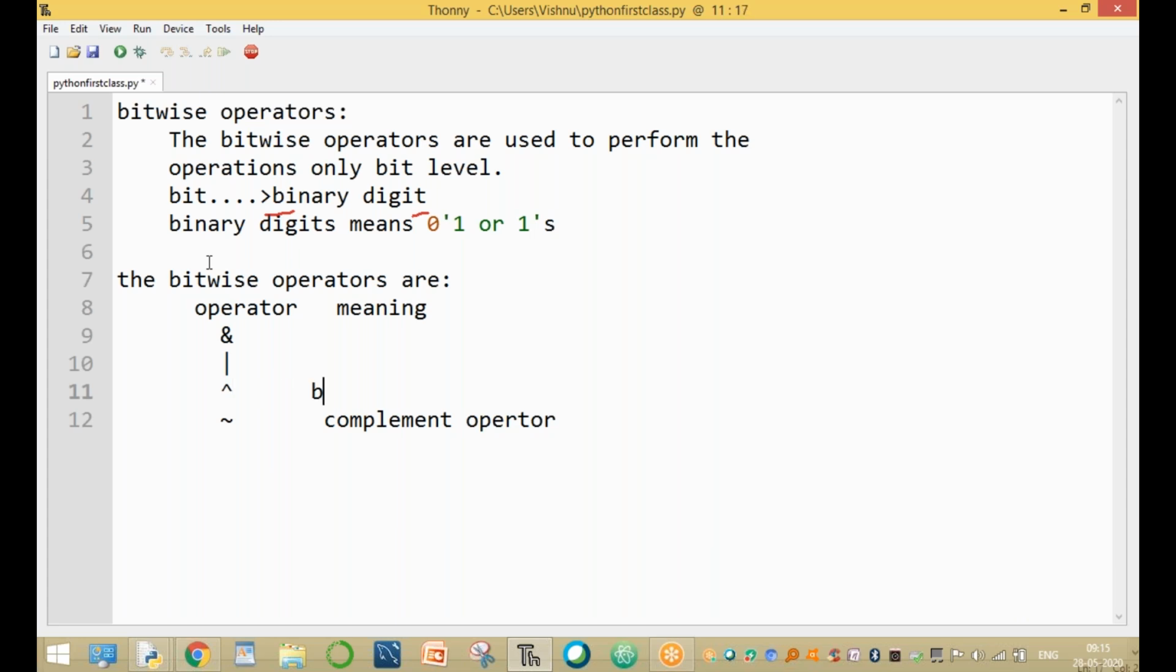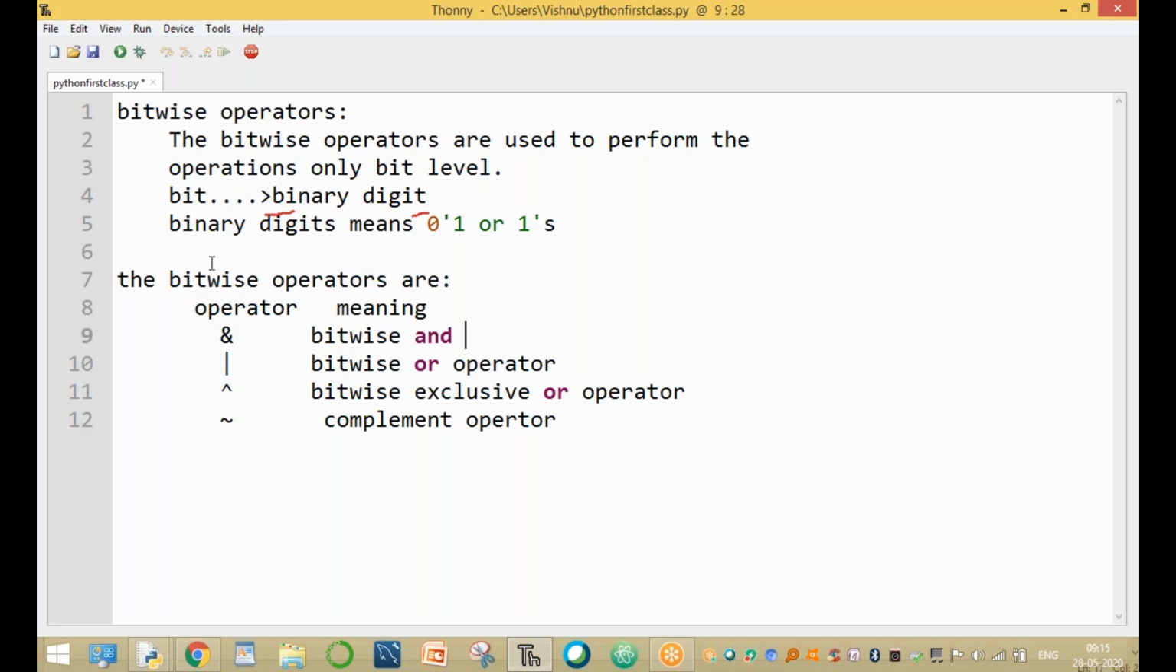The cap symbol is called the bitwise exclusive OR operator. The pipe symbol is called the bitwise OR operator. The logical OR symbol is different. And the bitwise AND operator is different from logical AND. Ampersand means bitwise AND operator. Pipe symbol means bitwise OR operator. Cap symbol means bitwise exclusive OR operator. Tilde symbol means bitwise complement operator.